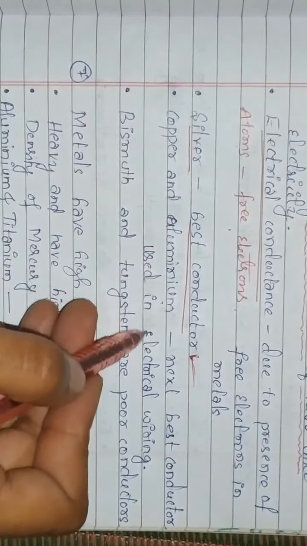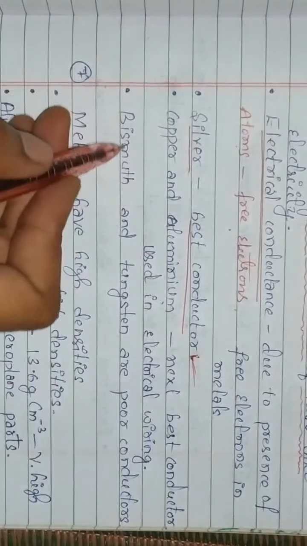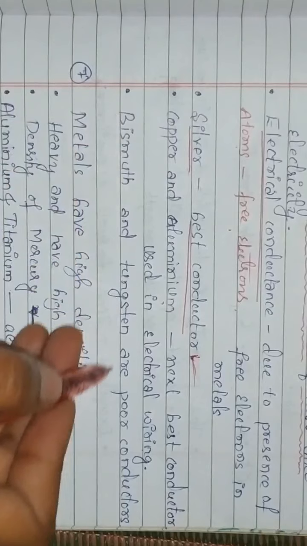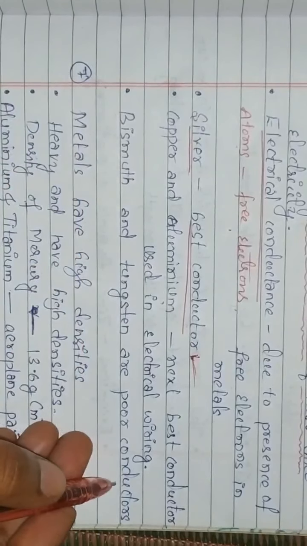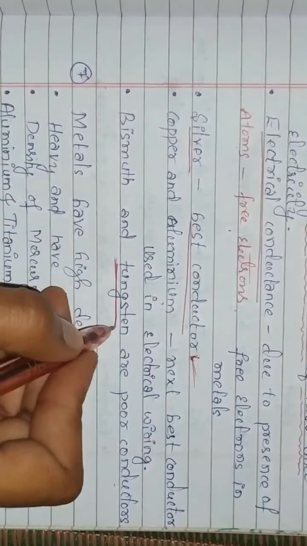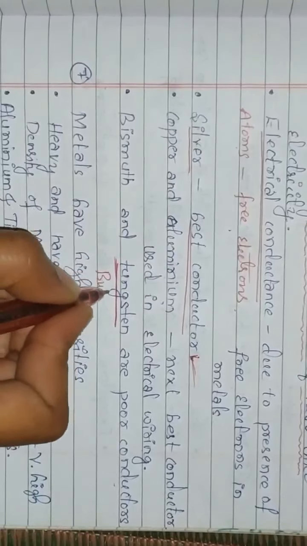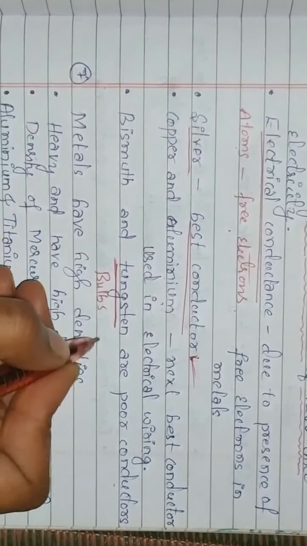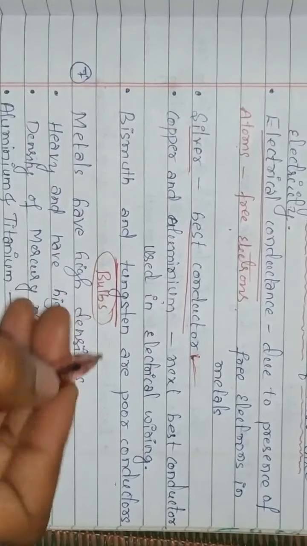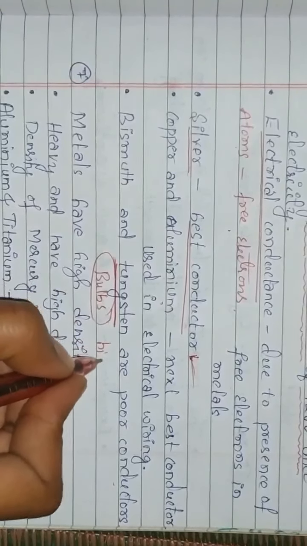Bismuth and tungsten are poor conductors of electricity. Even though tungsten is a poor conductor of electricity, it is used in the manufacture of bulbs because it can withstand high temperature.